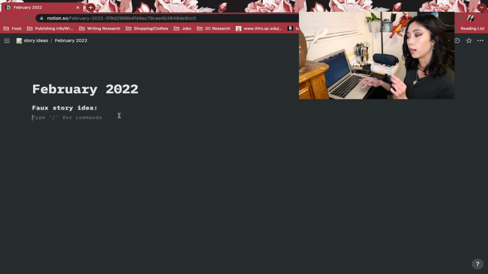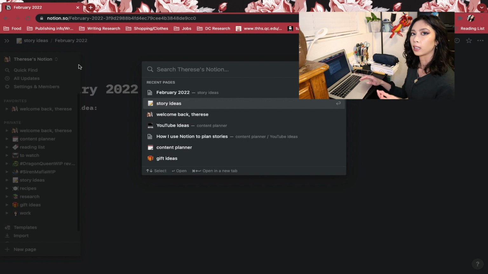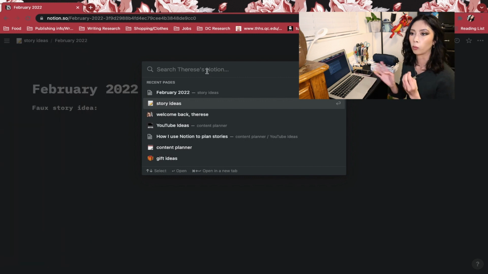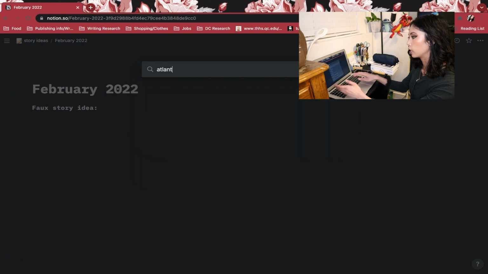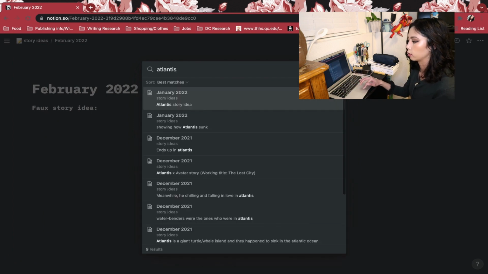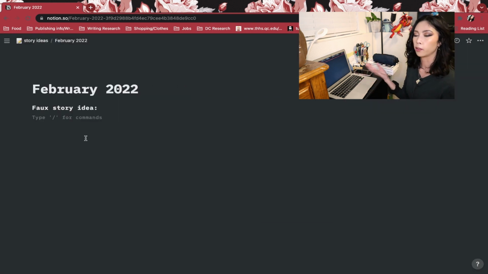And the good thing about Notion is that it does have a quick find feature. So if I think I wrote a story and I can remember the idea of my story, kind of like Atlantis, I can search Atlantis story idea, sunk, and so on. So I have that, and it's easier to find than flipping through a bajillion pages in several bullet journals to find the idea.